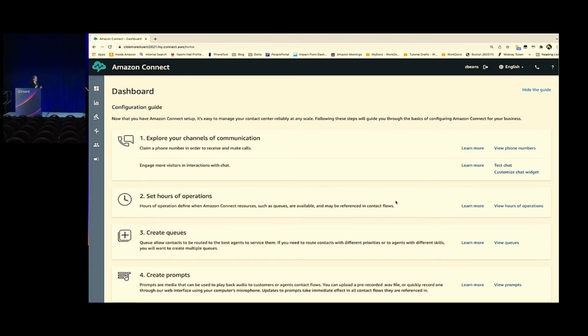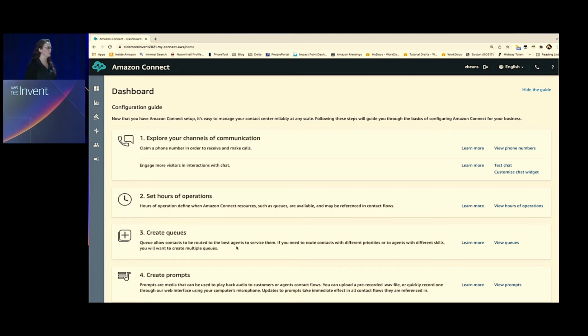Okay, so now that you've understood and had an overview of Amazon Connect, Contact Lens, and call summarization, let's see it in action. I've gone ahead and signed into my Amazon Connect console. I've already established an Amazon Connect instance. So I'm going to start with showing you how to quickly enable Contact Lens.